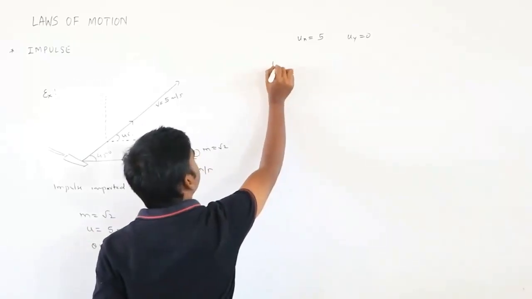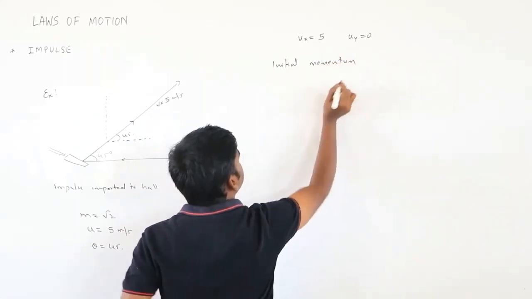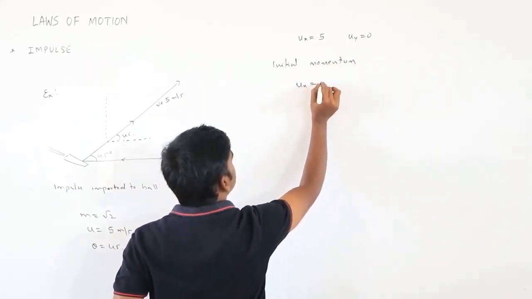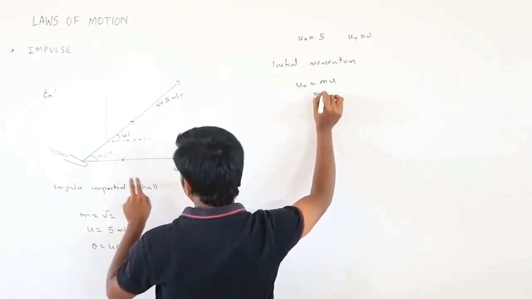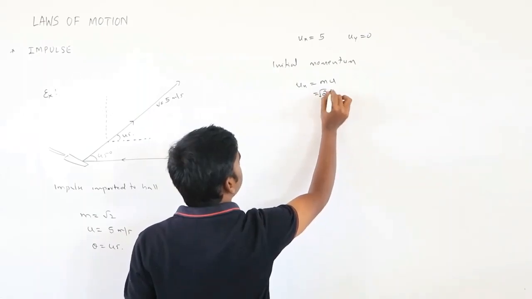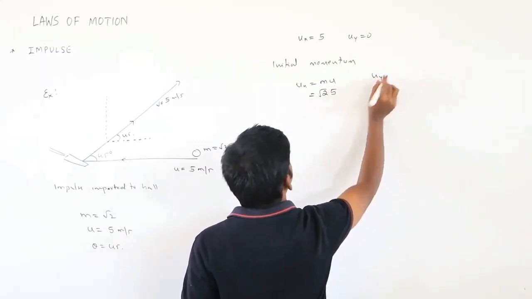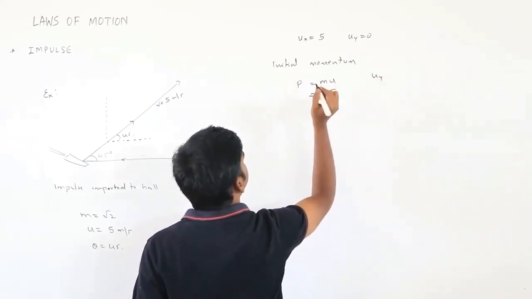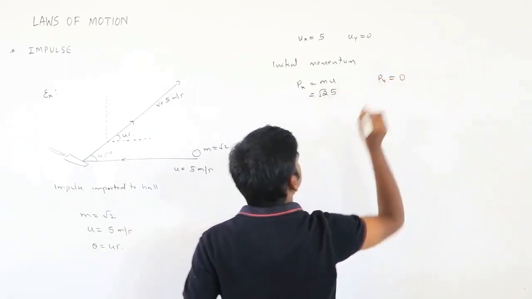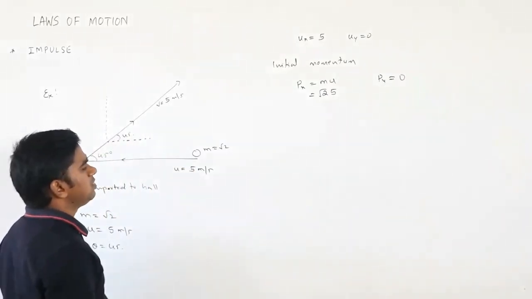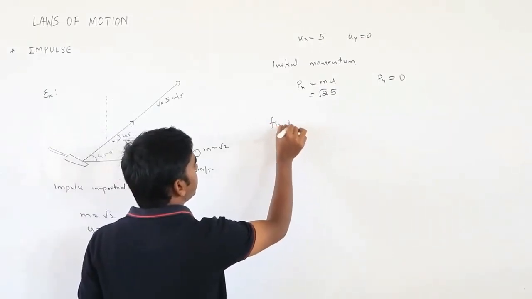So initial momentum is mass m into u. Mass is root 2, so root 2 into 5. It is not ux, it is px, momentum. So px is mu, and py is going to be 0. This is the momentum along x. Okay, so we will see the final momentum.